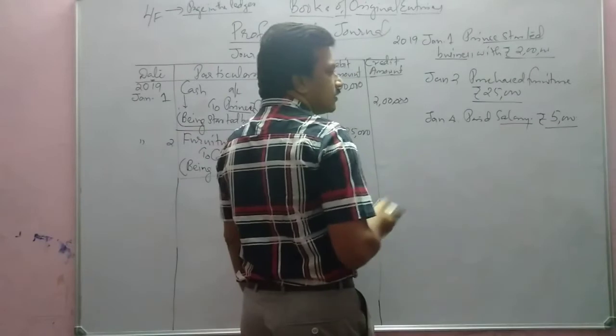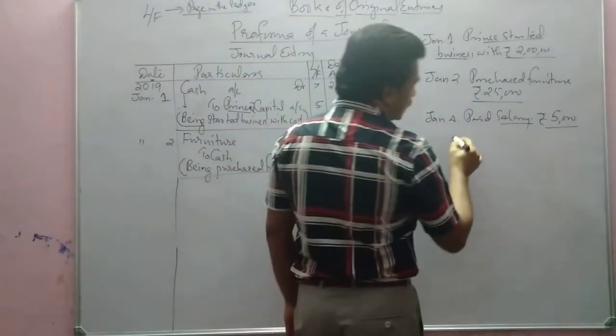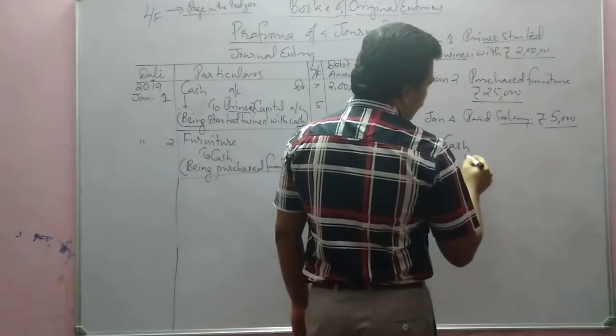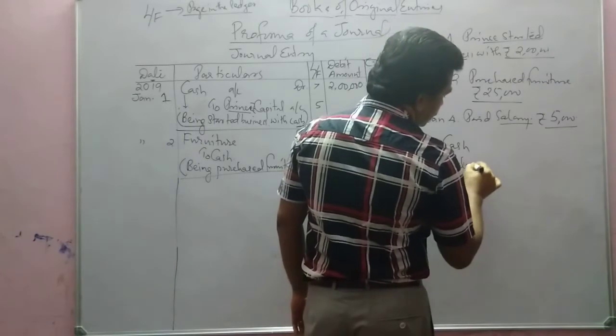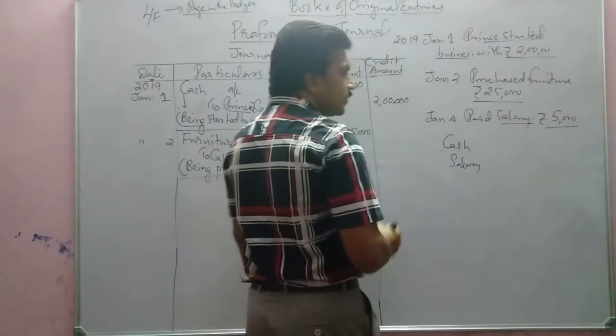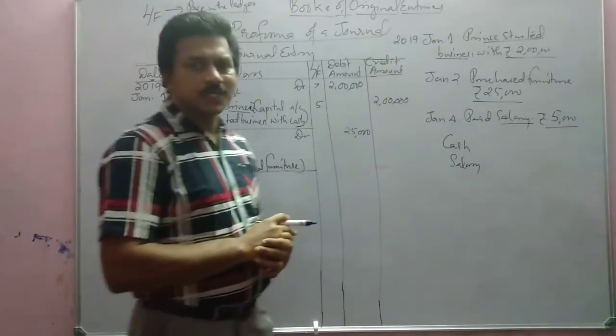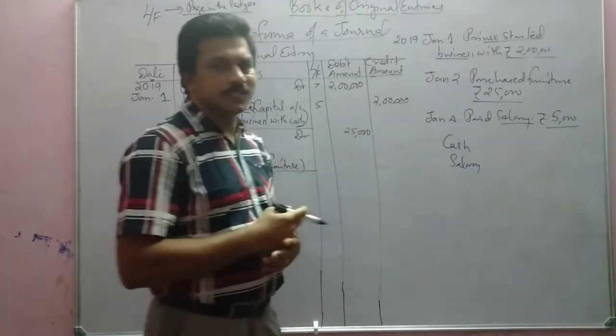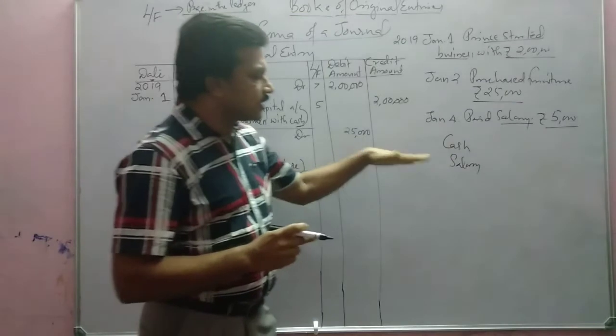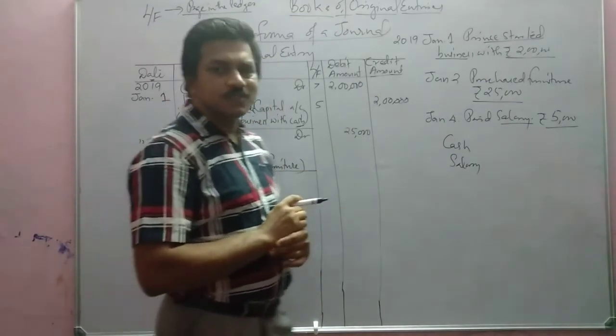Salary is an expense. So we can write cash and salary. Salary is an expense. Cash is asset. What is related to expense?